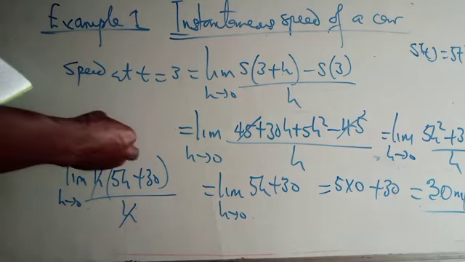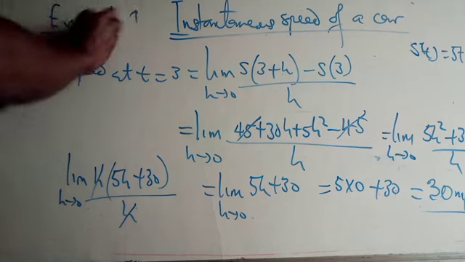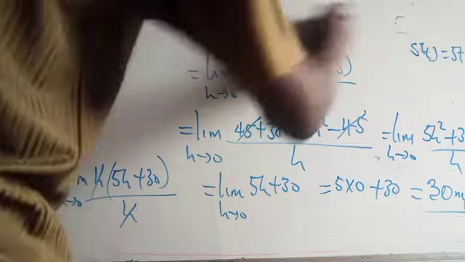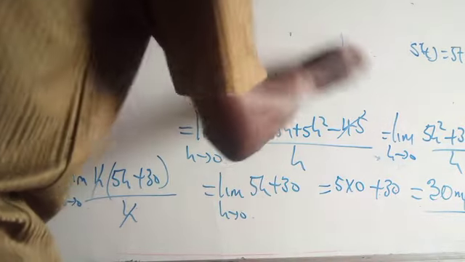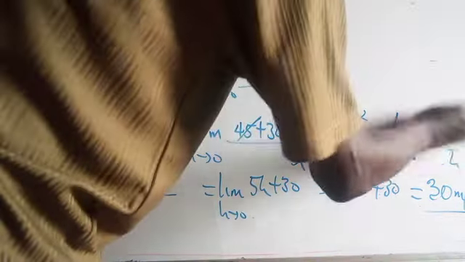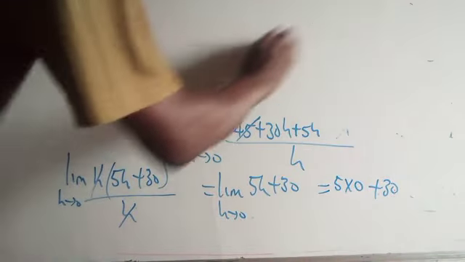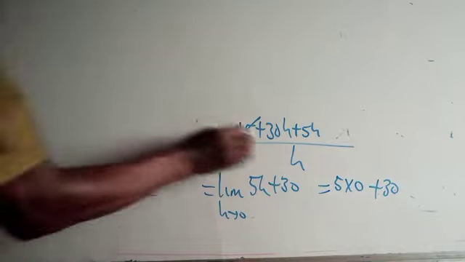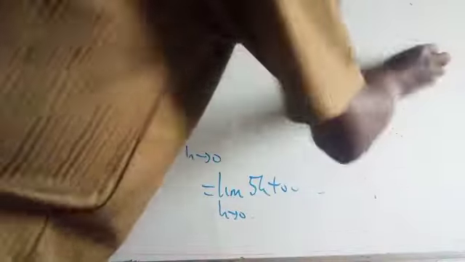Now let's go to another example, still showing the application of limits in everyday life. Here we have shown the application of limits in a moving car, and that is in physics.